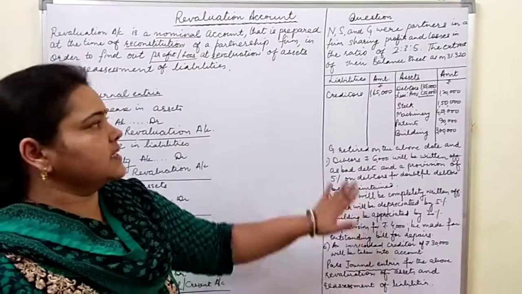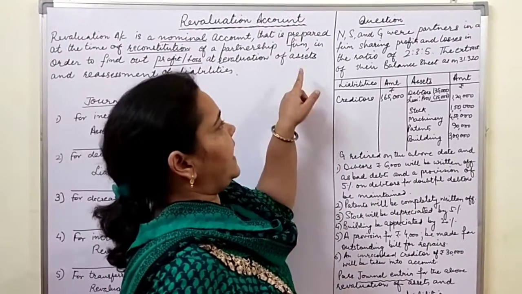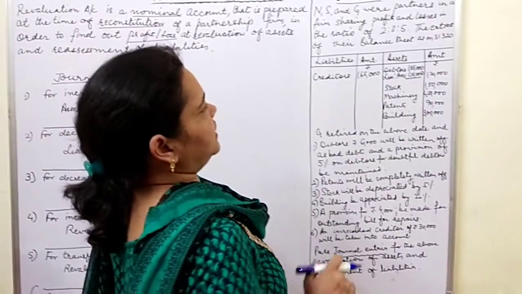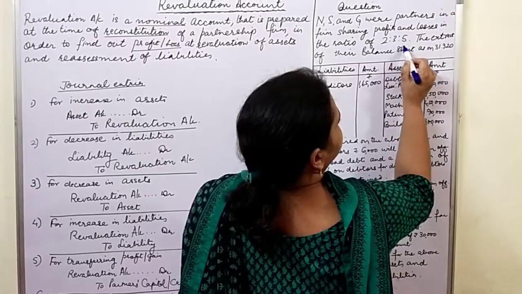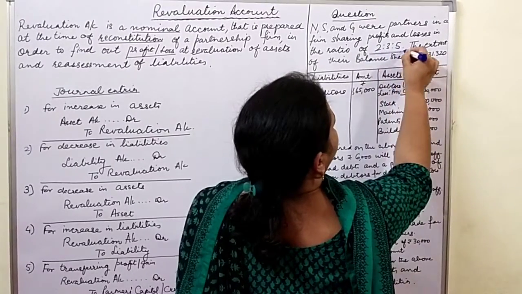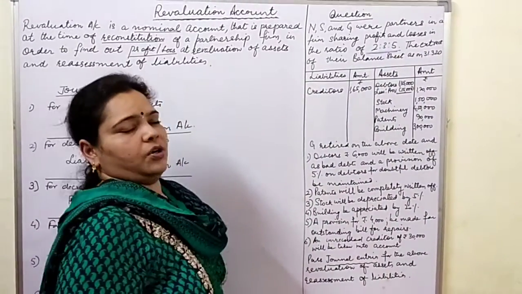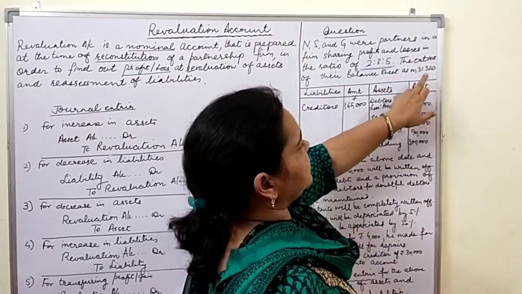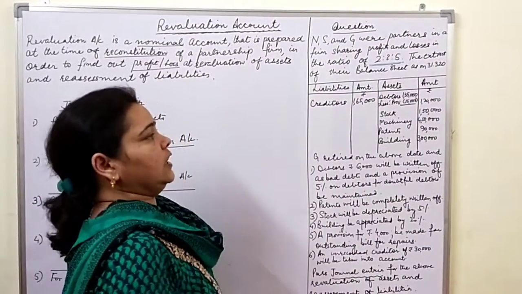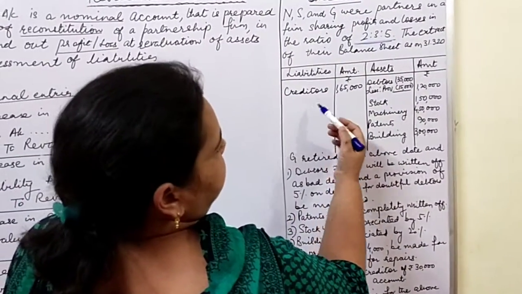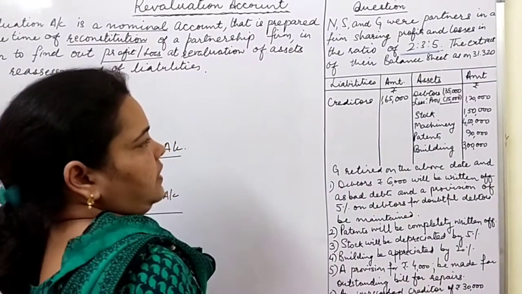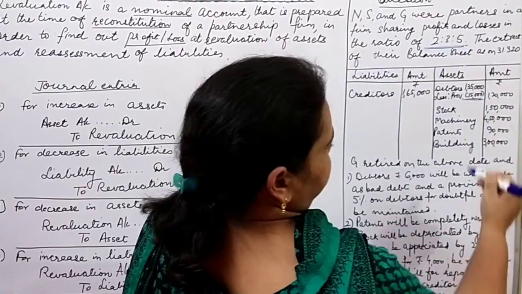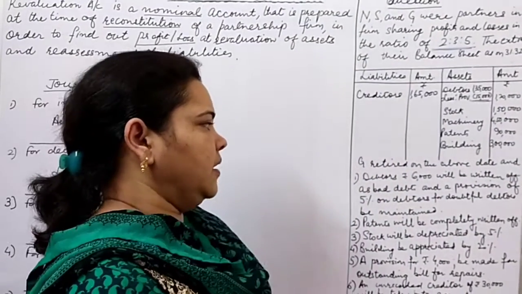So I am going to read this question for you. N, S and G were partners in a firm sharing profits and losses in the ratio of 2:3:5. This is the ratio in which we are going to share the profits or losses of revaluation. And the extract of their balance sheet as on 31st March 2020, the figures of liabilities and assets are given. Creditors, debtors, and we have got provision also, which is subtracted from debtors, stock, machinery, patents and building.